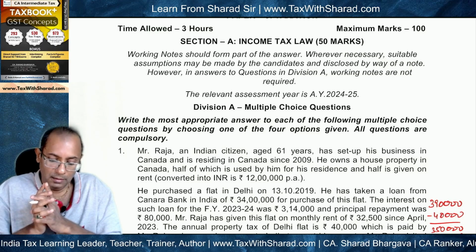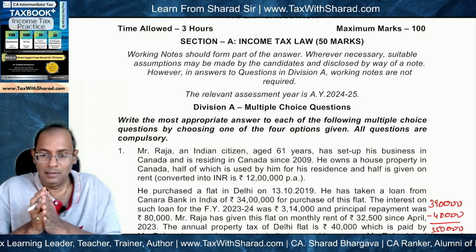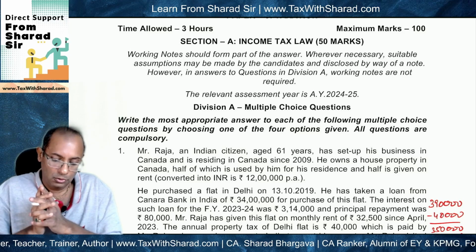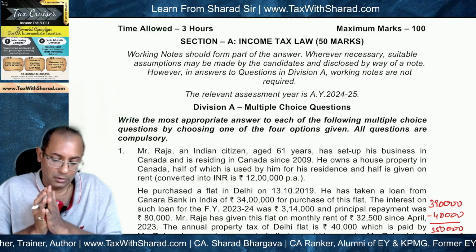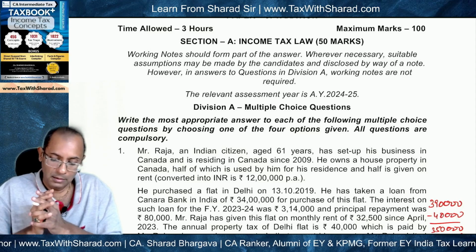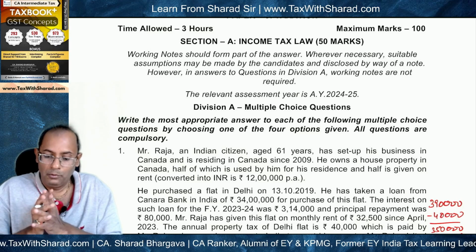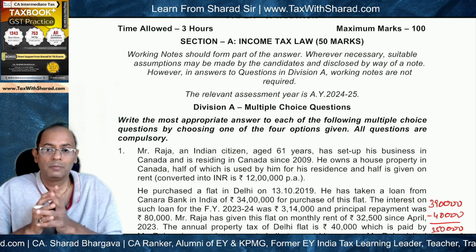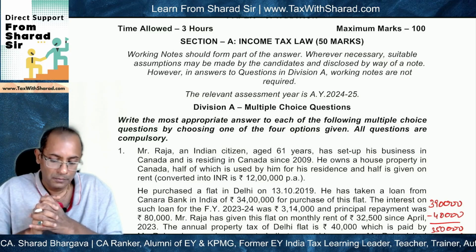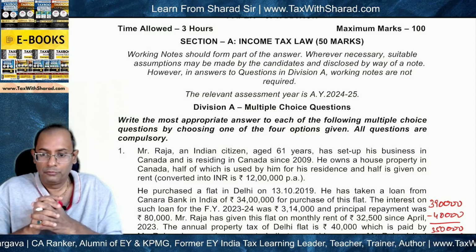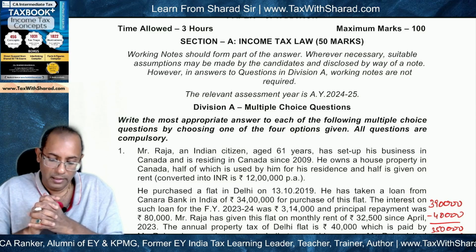And the reason is that in the answers released by the ICAI, they just give the final answer. They don't provide the working steps. So there is a need for some clarity as to what is the logic and reasoning behind arriving at the correct answer. So consequently, we won't be discussing the solutions to the descriptive questions because anyways in the MTP answer document, the full working notes for those answers have been provided.